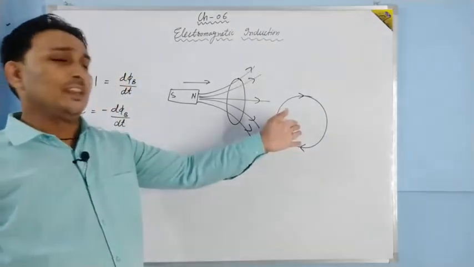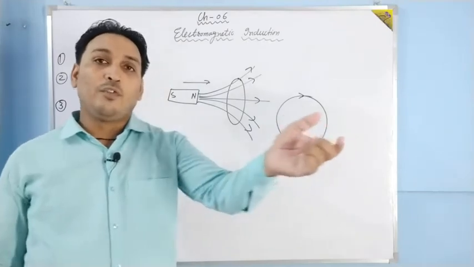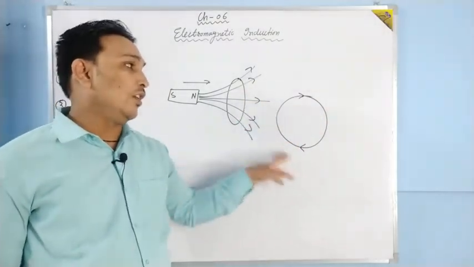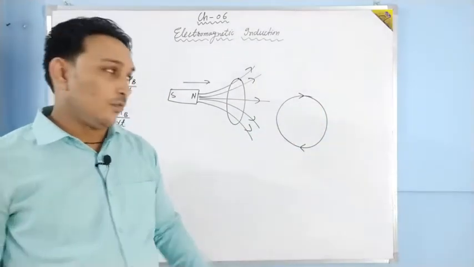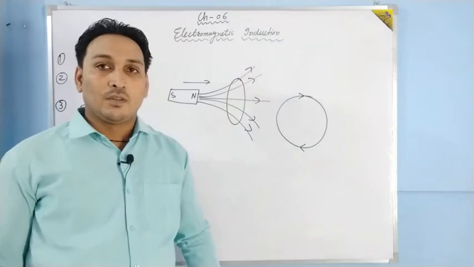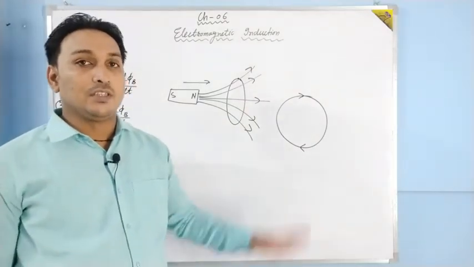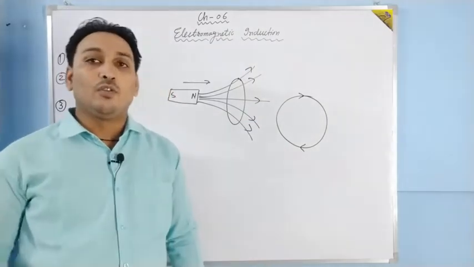Because we are not touching the loop or moving it; we are only moving a magnet nearby, and then we see a current. So from where does the energy come to the charge for moving in the circuit? Is this an exception? I gave you this as homework to think over.